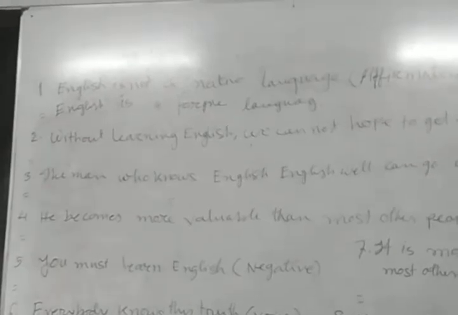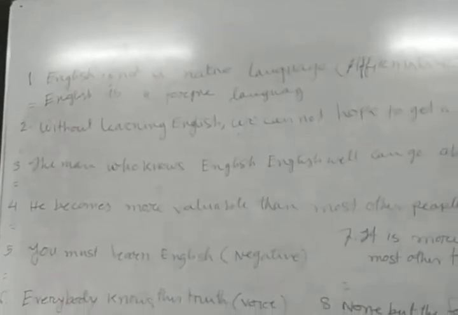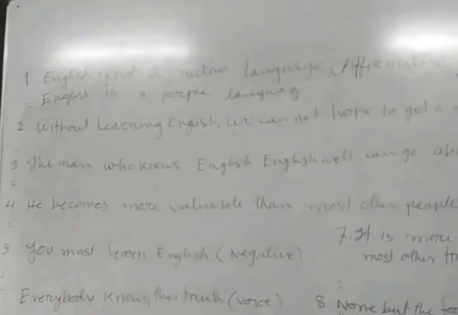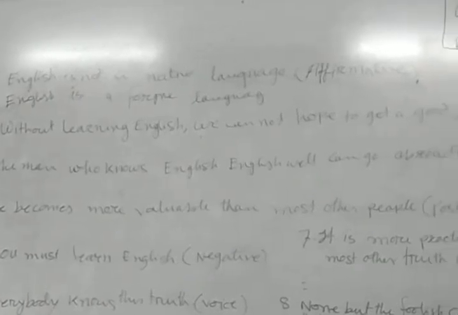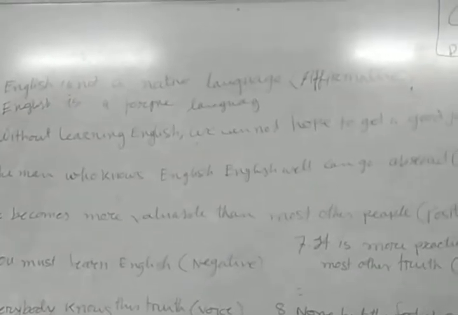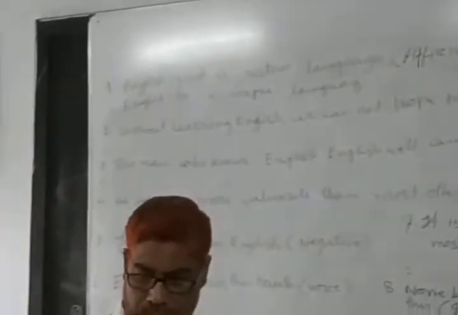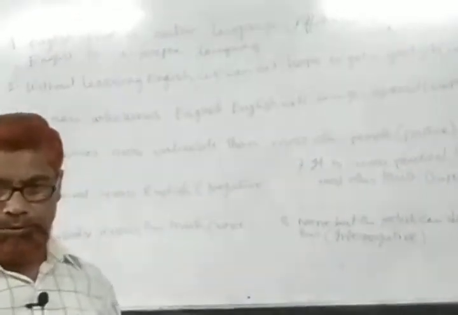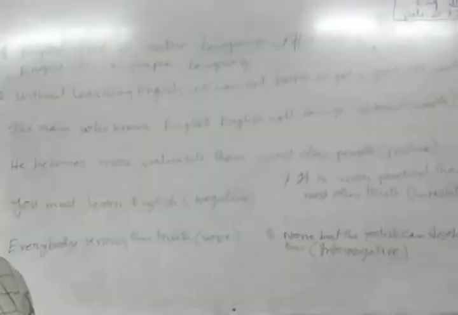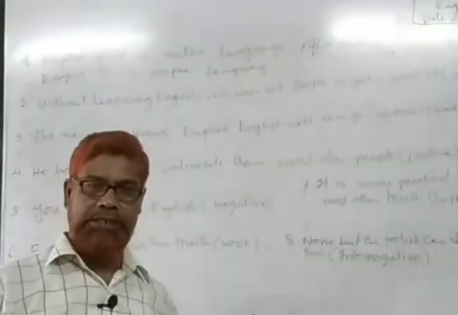Number 2, without learning English, we cannot hope to get a good job. Complex. You know that in a complex sentence, we have to have at least 2 sentences.